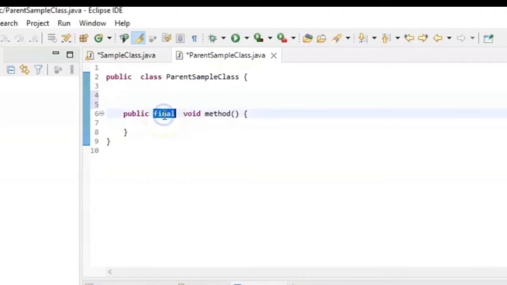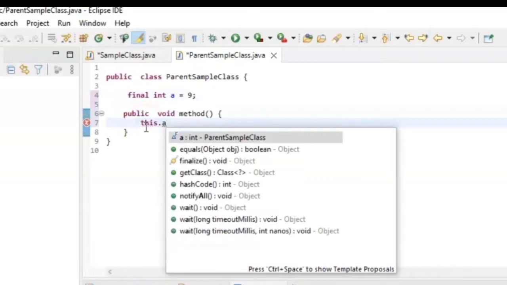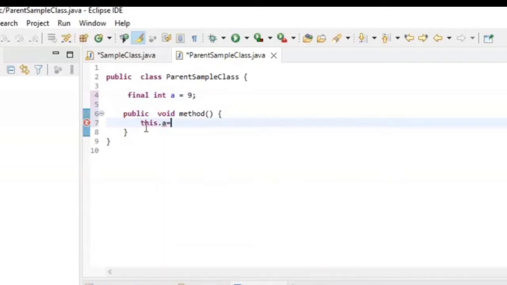Now let's see it with a variable. Suppose I declare a variable int a and initialize it to 9. Suppose I declared it as a final variable. Now if I try to reinitialize it in this method, suppose with 10, you can see that I am unable to reinitialize this.